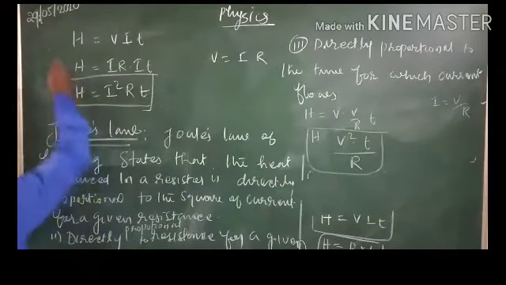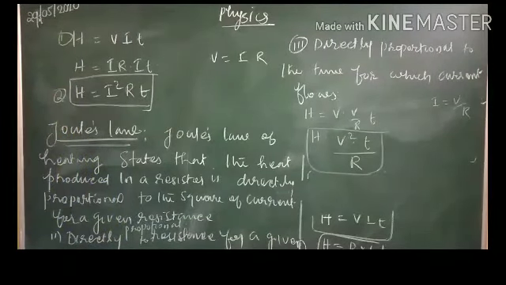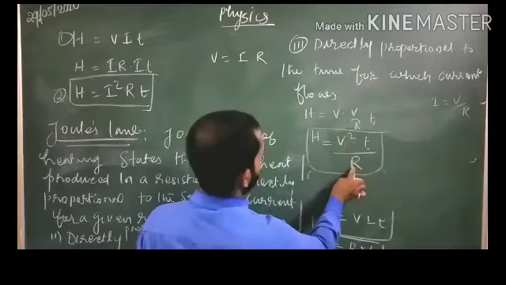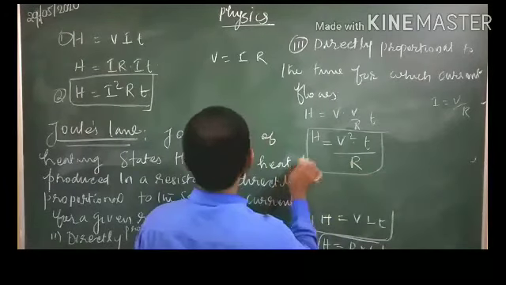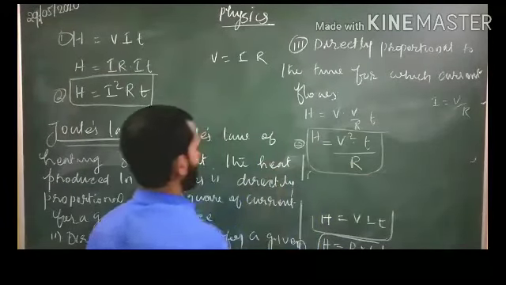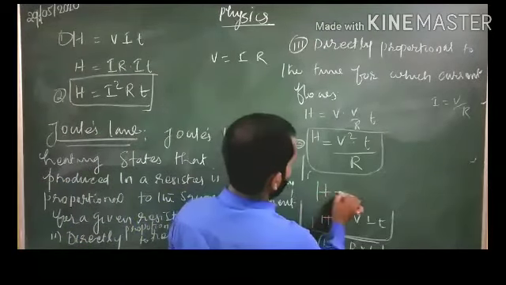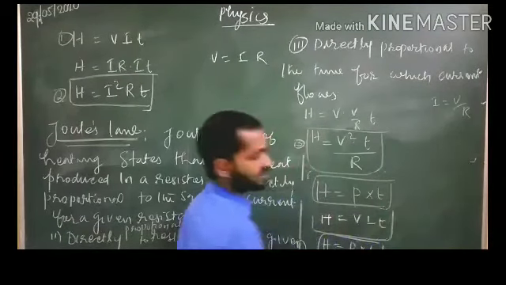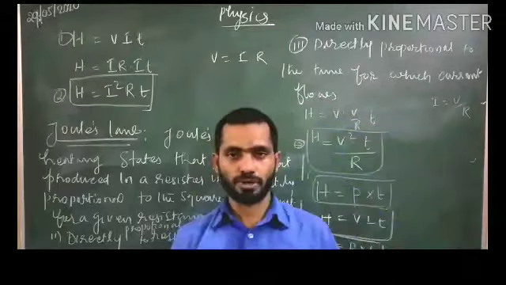So three equations we have studied. One is H equals V I T. Or otherwise you can use H equals V square T divided by R, which is the third equation. Or otherwise you can use H equals power into time. So all these equations are applicable for calculating the heat produced in a device.